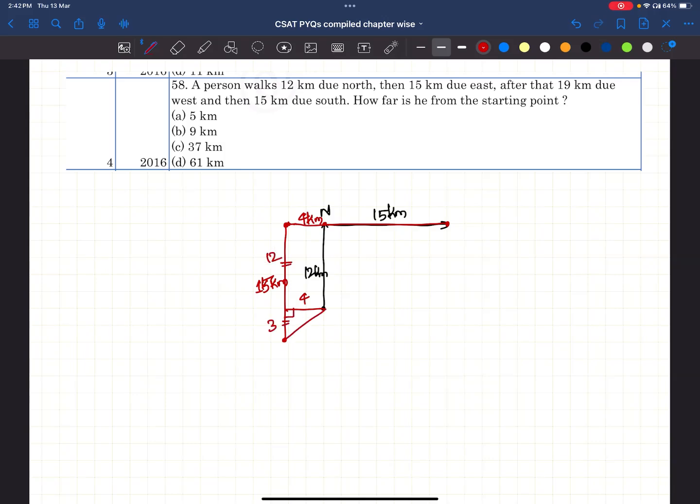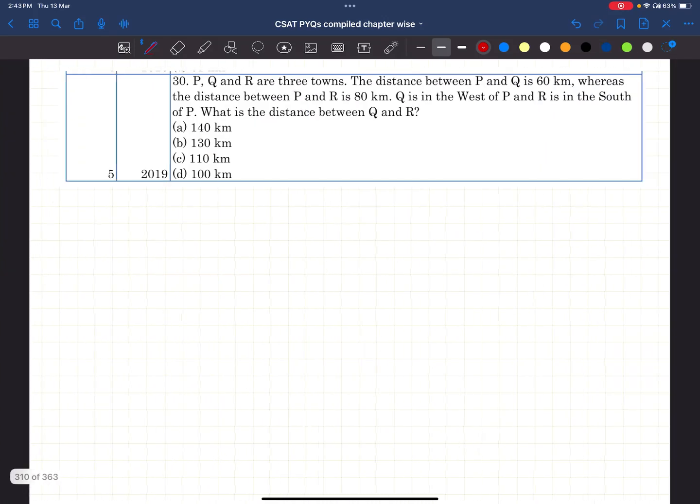This is a right angle triangle. You already know 3, 4 means the hypotenuse value is 5 kilometers, right? Under root of 3 square plus 4 square. Simply the answer is 5 kilometers. Right? Option A. Let's go to the next question.